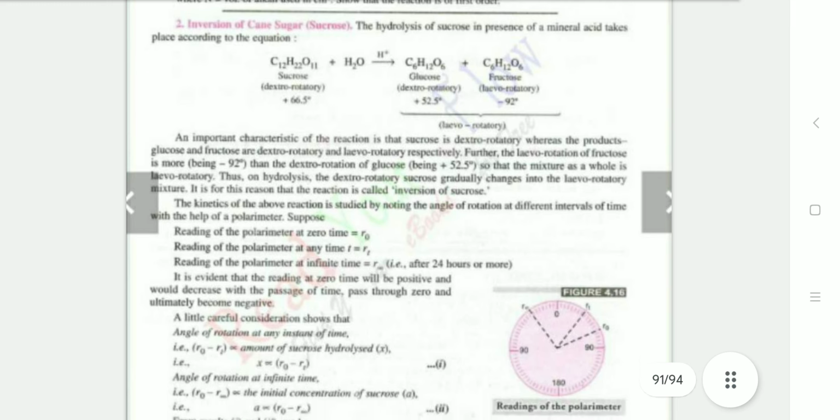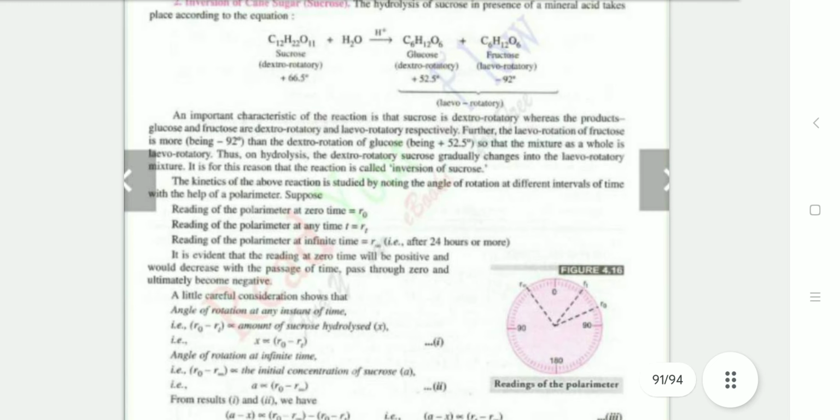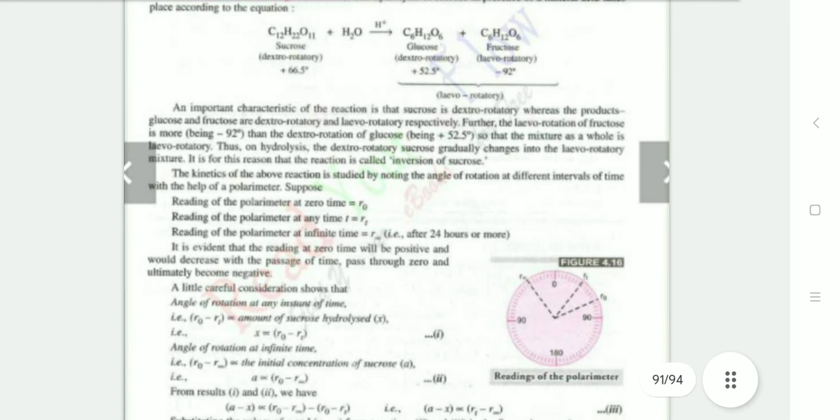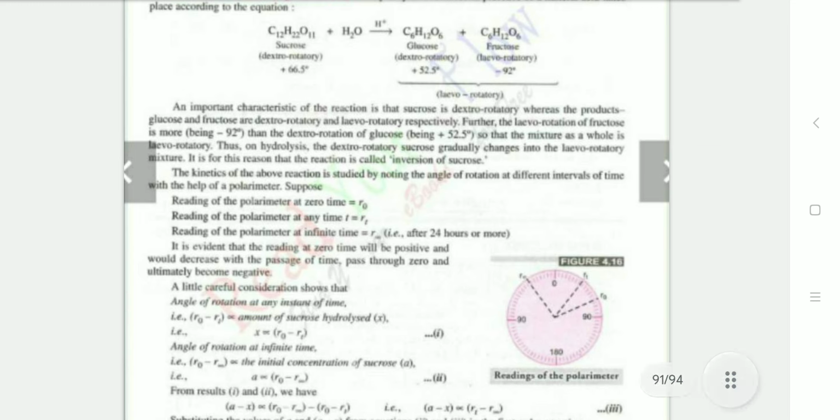Second is the conversion of cane sugar, sucrose hydrolysis. Sucrose in the presence of mineral acid reacts according to the equation C12H22O11 plus H2O. An important characteristic of the reaction is that sucrose is dextrorotatory, whereas the products glucose and fructose are dextrorotatory and levorotatory respectively. The levorotation of fructose is more than the dextrorotation of glucose, so the mixture is levorotatory. Thus the dextrorotatory sucrose gradually changes into a levorotatory mixture. It is for this reason that the reaction is called inversion of sucrose.